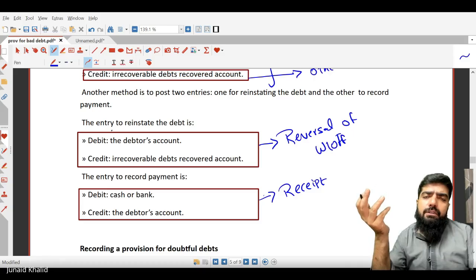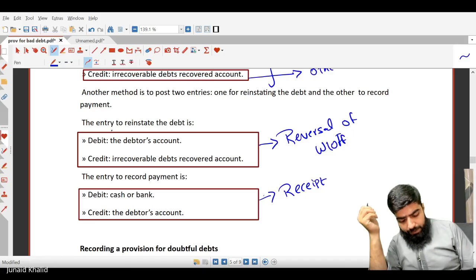Sir, I have a question. What if he receives the check, but does not put it in the bank, and after a week or two you decide to deposit the check and it's dishonored? So now what will you do? We will make an accounting entry for the dishonored check: account receivable will be debited and bank will be credited.